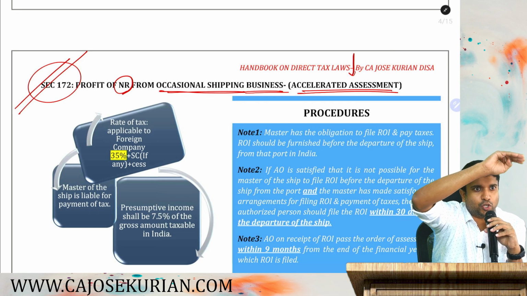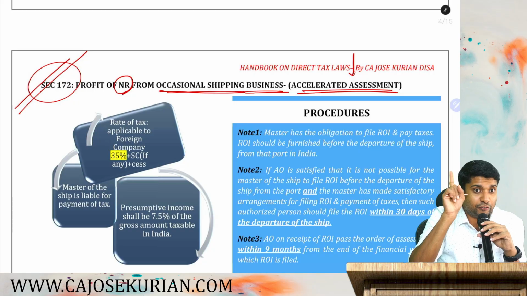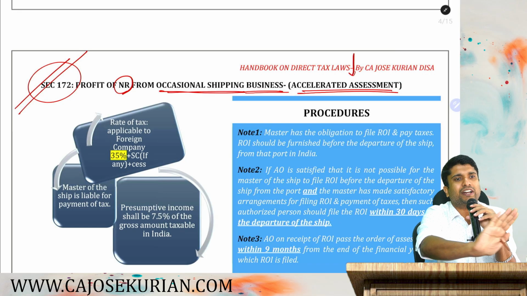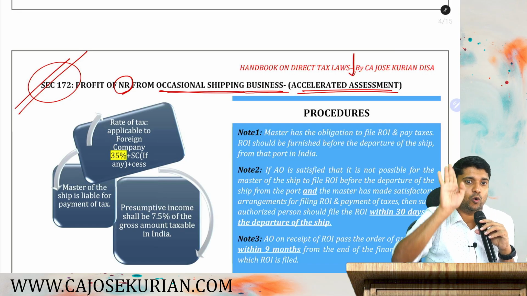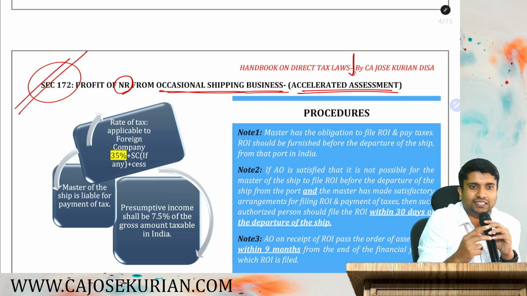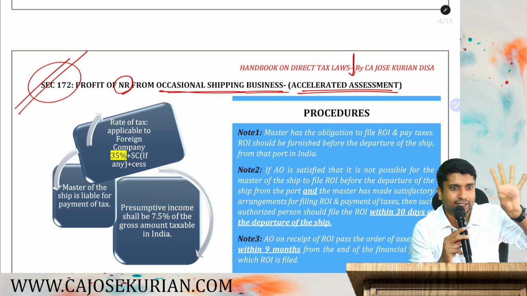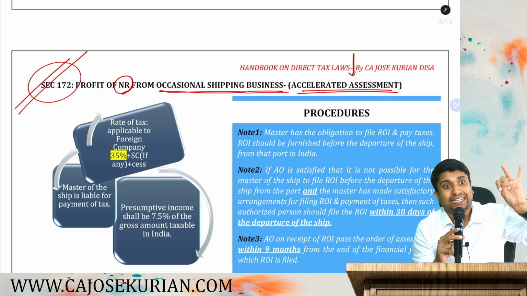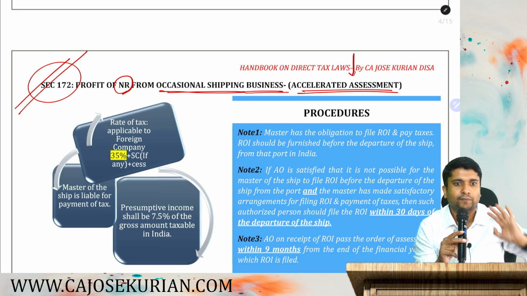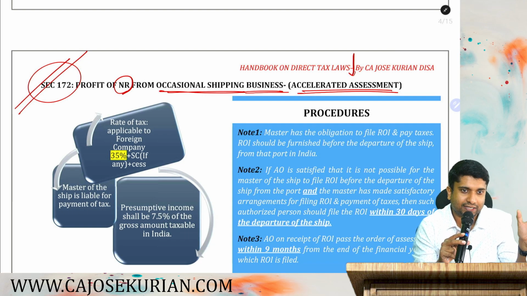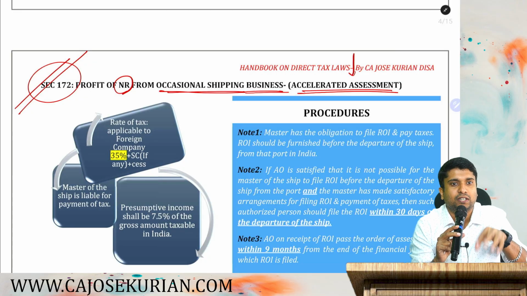So this is how normal income tax provisions are. But if you are in the business of occasional shipping, then what does the department say? Don't refer to any other provision. You only refer to 172 because 172 is a complete code. What is a complete code? It contains provision for filing return. It contains provision to compute your total income. It provides for the rate of taxes. It provides for the assessment. Everything is there. Occasional shipping businesses do not need to refer to any other provisions of the Income Tax Act. Everything is contained under section 172.